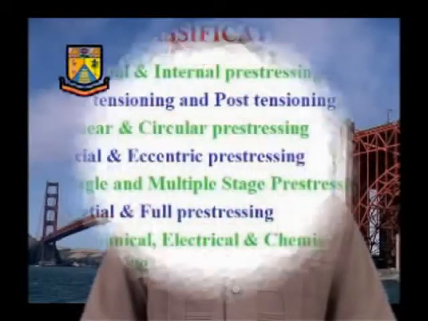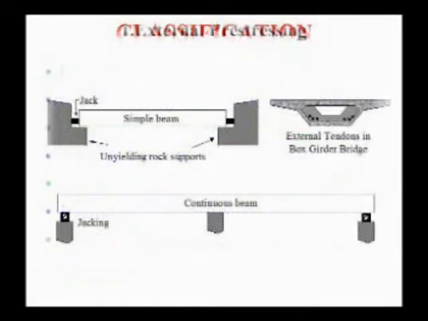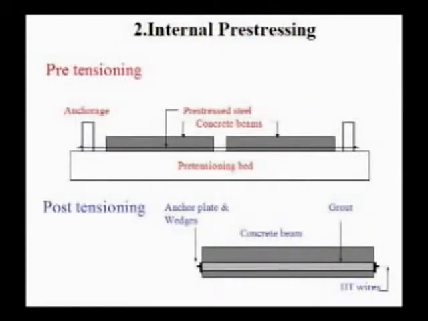There is a wide range of classification for Prestressed Concrete. The first classification is external prestressing and internal prestressing. Internal prestressing is somewhat similar to the reinforced concrete. You will have reinforcement internally embedded in concrete as reinforced concrete, but in a different condition, what is known as stressed condition.